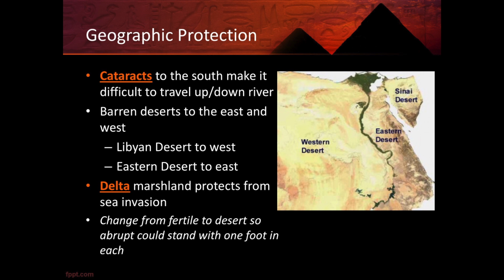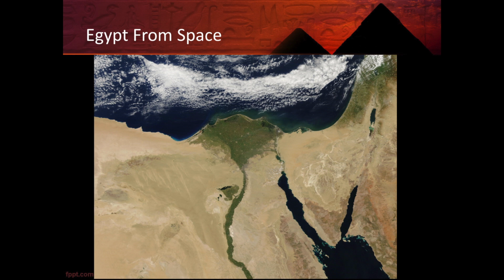And so, as you can see from the picture on the right here, there's a big difference between the area closest to the river, where there's plenty of water and growth, and then the deserts to the east and west. It's said that the change from the fertile areas close to the river to the deserts is so abrupt that you could stand with one foot in fertile grasslands and another foot in sandy deserts.